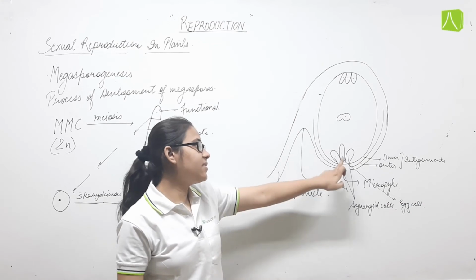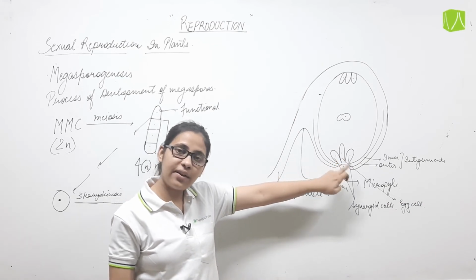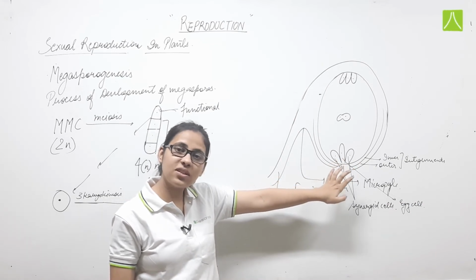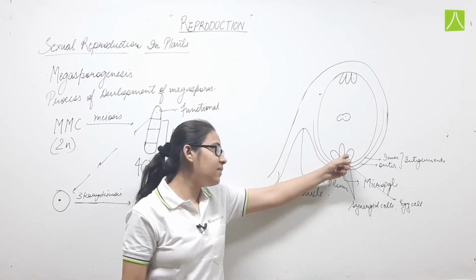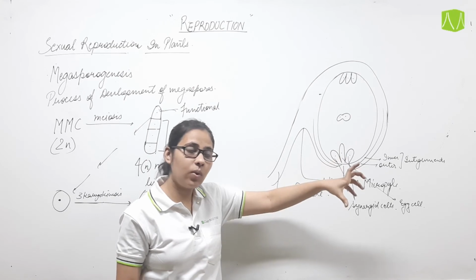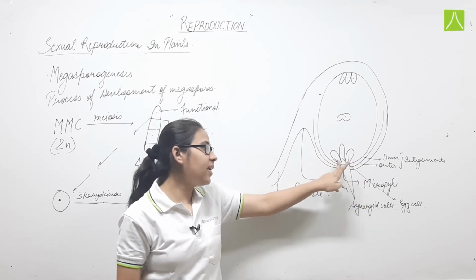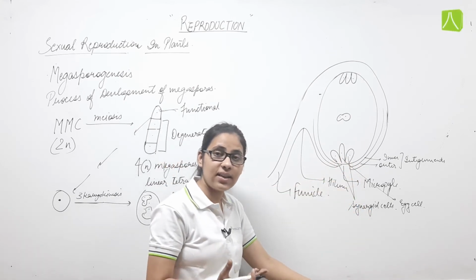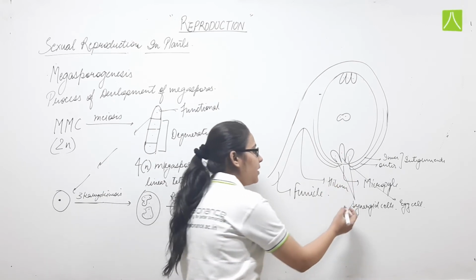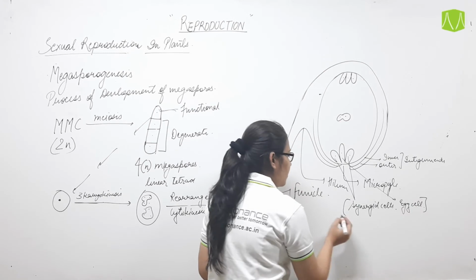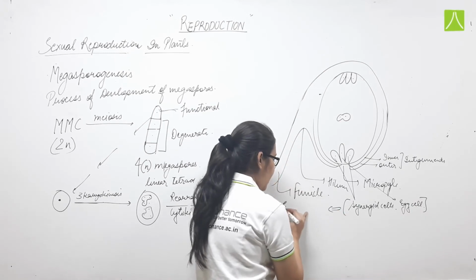The cells which are present at the micropylar end are 3 in number. The cell at the center, which is the larger one, is known as the egg cell, and adjacent to the egg cell are the synergid cells. And the complete structure we call the egg apparatus.